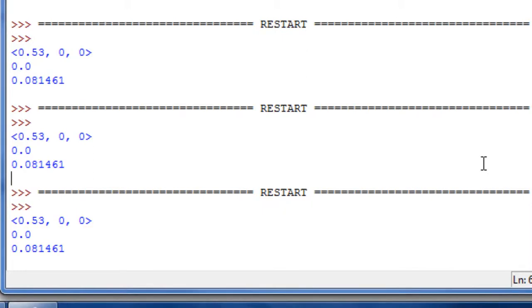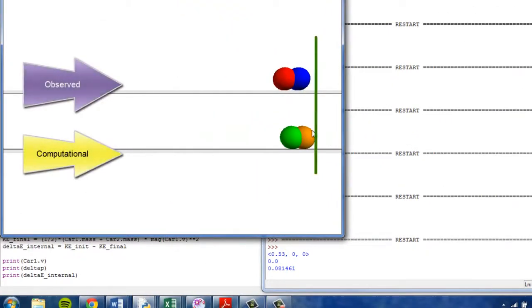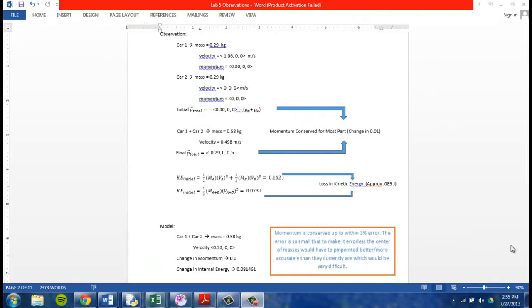So there was a loss of energy, and I used the equation of final kinetic energy of the two minus the kinetic energy of the initial to solve for that. Here, the model moves further than the observed because the model doesn't account for friction. The values the model gives do differ from those I got when calculating the observed values.